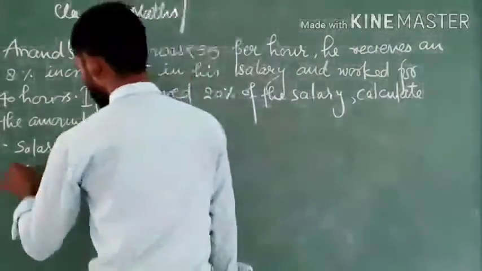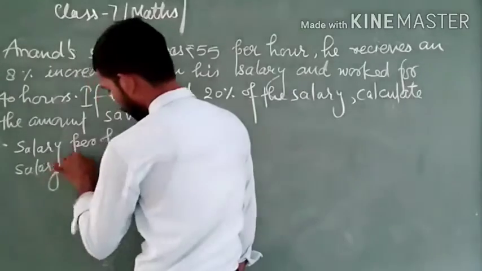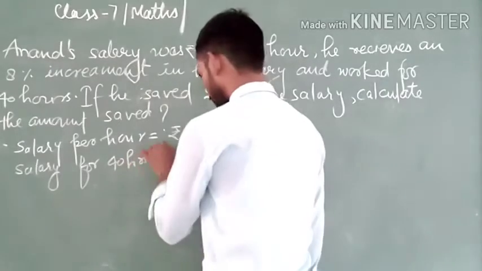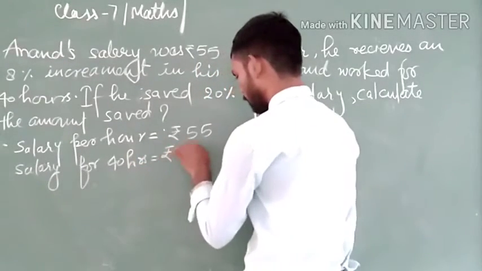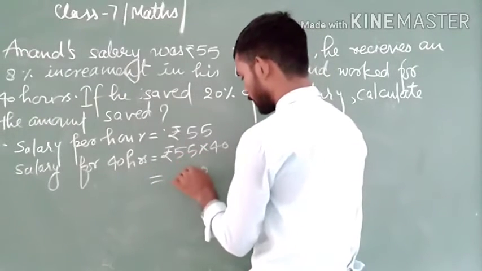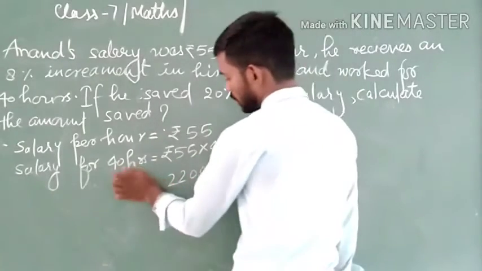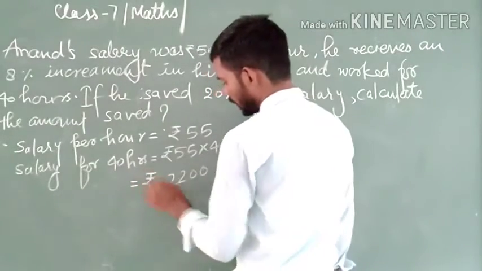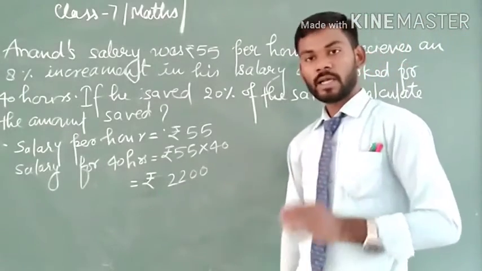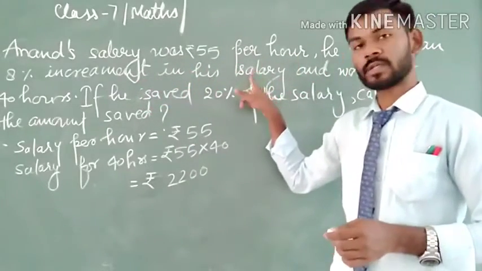We write salary for 40 hours equal to 55 multiplied by 40. 5 fours are 20, and 5 fours are 20, plus 2 is 22. So his salary for 40 hours is equal to 2200. And here it is also given that he receives an 8% increment in his salary.